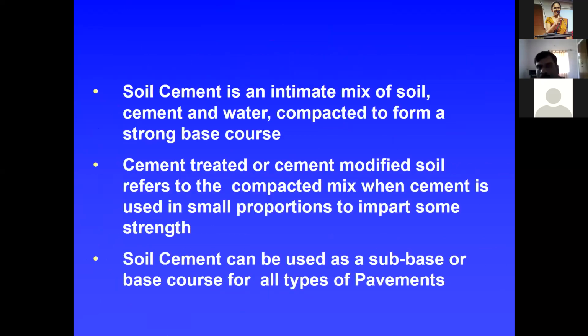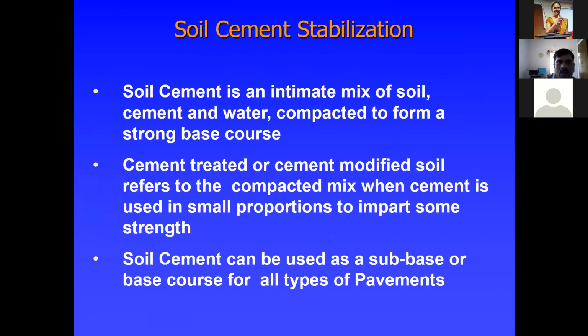Okay. Next, one of the methods is soil cement stabilization, which is an intimate mix of soil, cement and water compacted to form a strong base course. If you add cement to the soil, it is compacted to form a strong base course. Cement treated or cement modified soil refers to the compacted mix when cement is used in small proportion to impart some strength. This is one method, soil cement stabilization, used when the soil is not good, though the cost of cement is also too high.